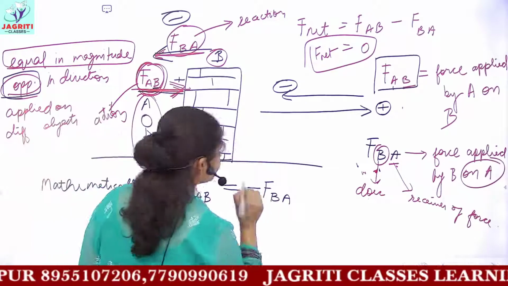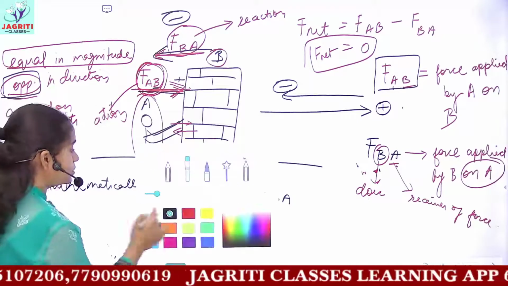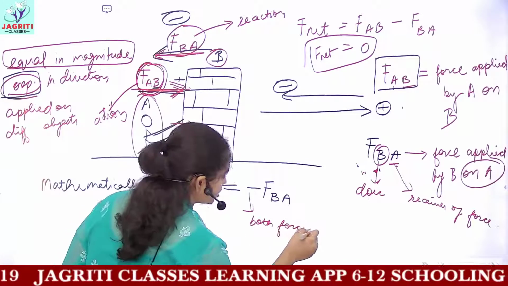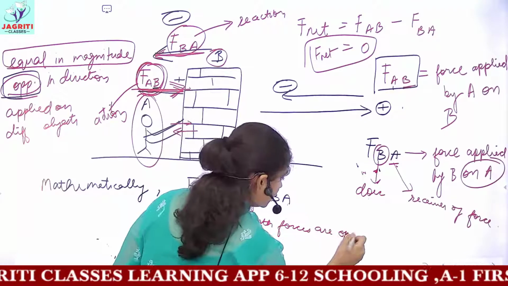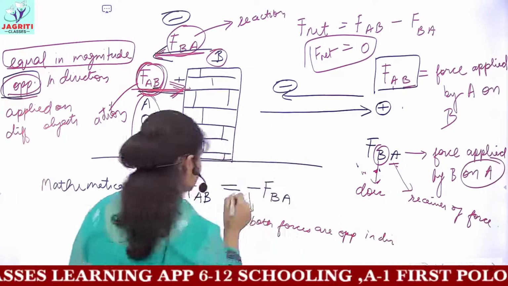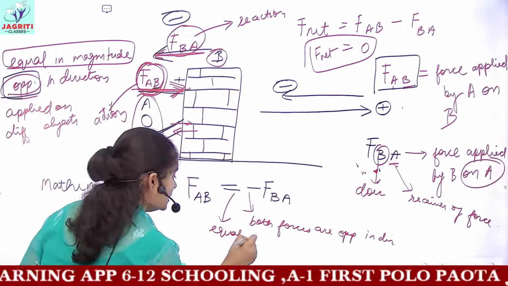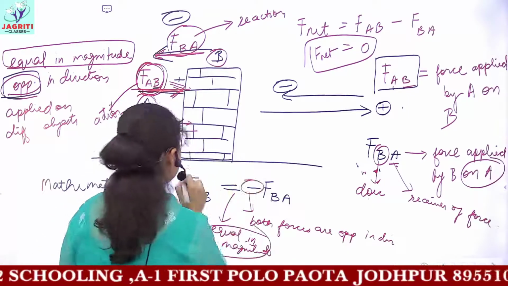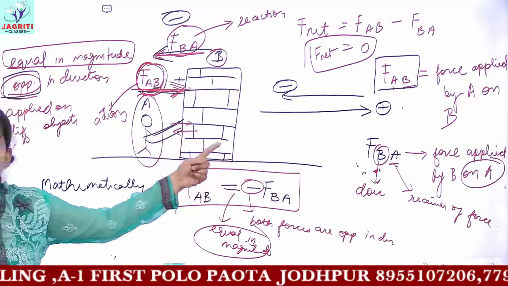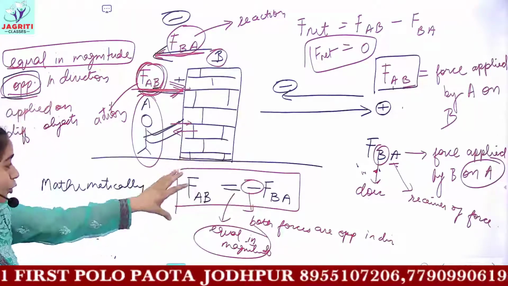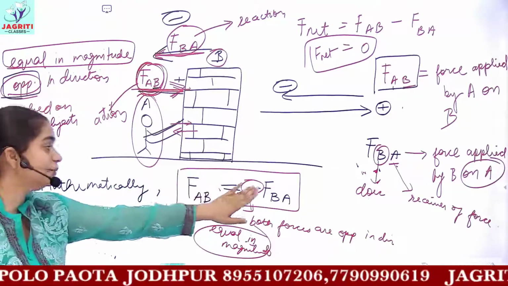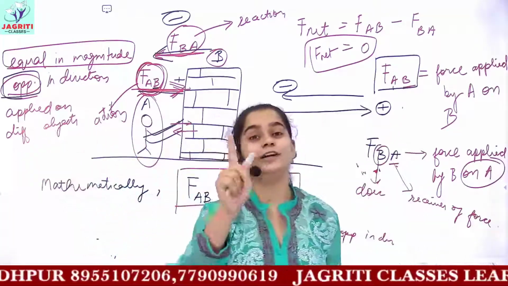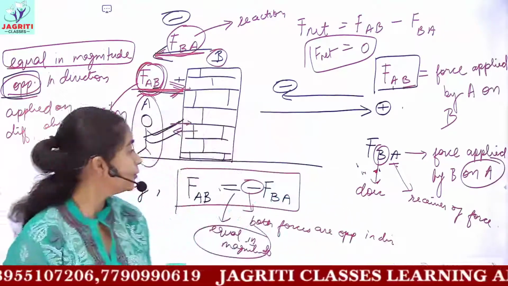So we put a negative sign here, and this negative sign denotes that both the forces are opposite in direction. And this sign denotes that both the forces are equal in magnitude. So please do not get confused whenever you find a negative sign in the equation. Here the negative sign is showing that both the forces are definitely equal in magnitude, but they are opposite in direction, and both the forces are applied on different objects. So this was your third law of motion.